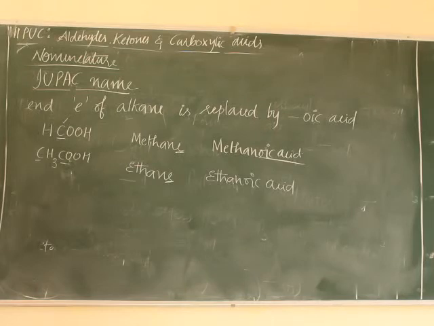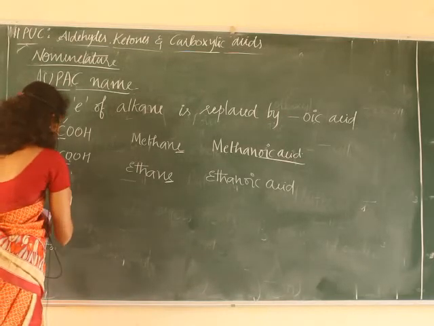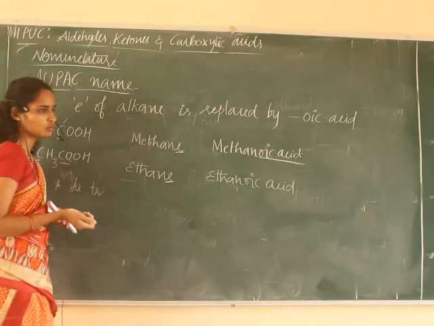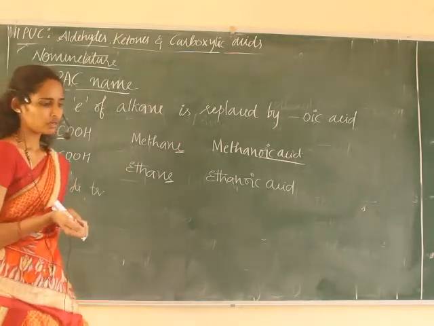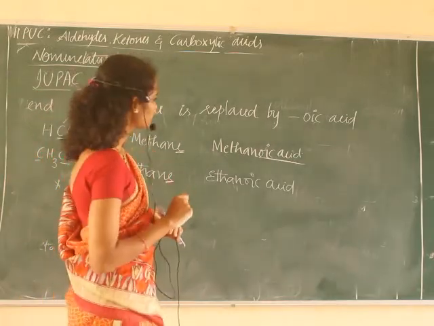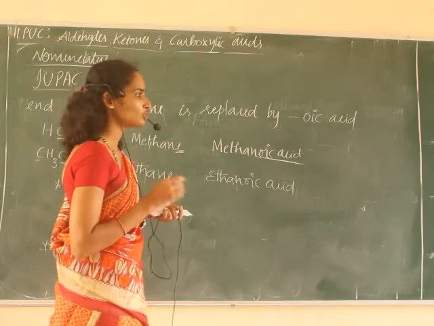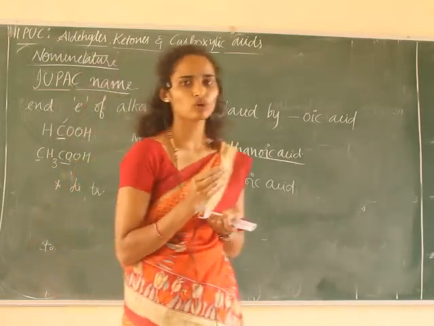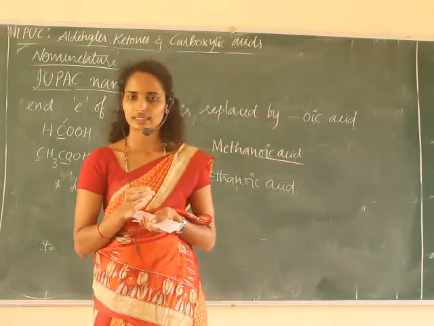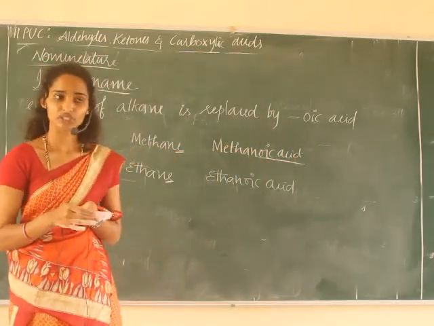The number of carboxylic acid groups is indicated by multiplicative prefixes di, tri, etc. And position can be indicated by numbering, that is Arabic numbers, right? If there are two functional groups, then one of the functional groups is considered the principal functional group.